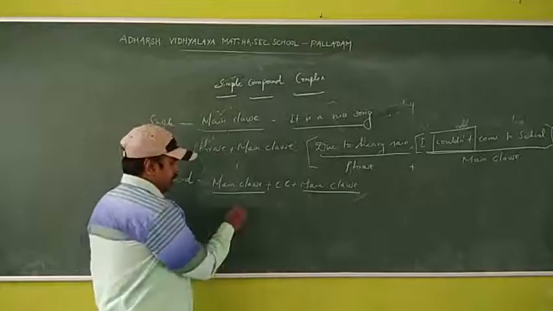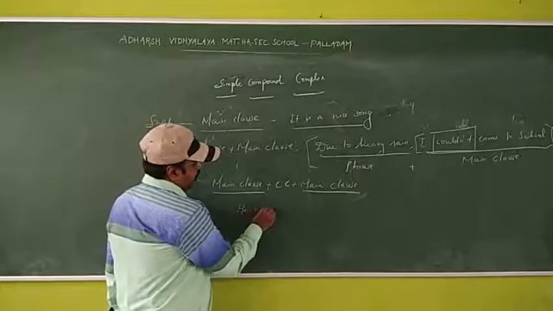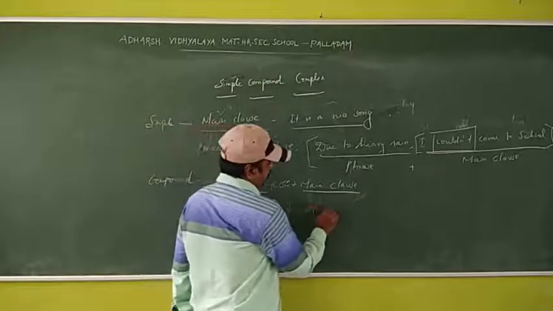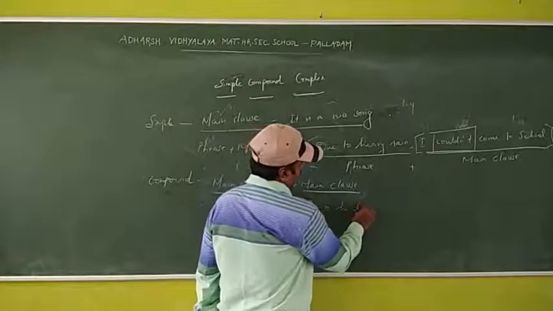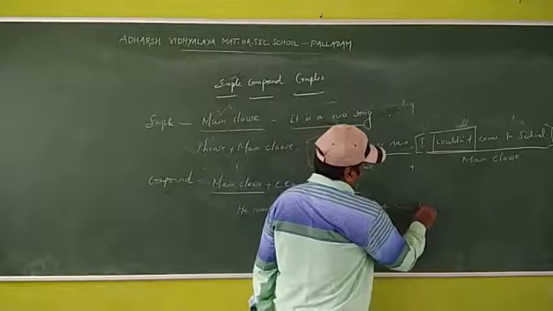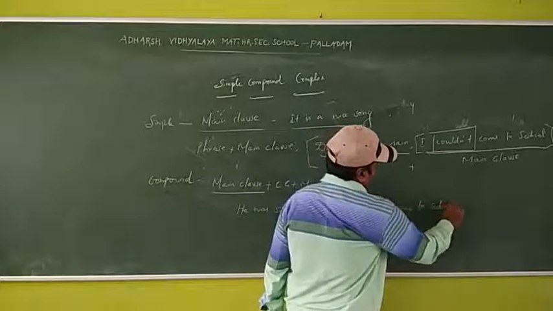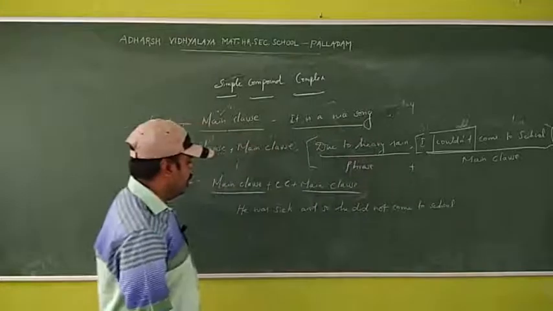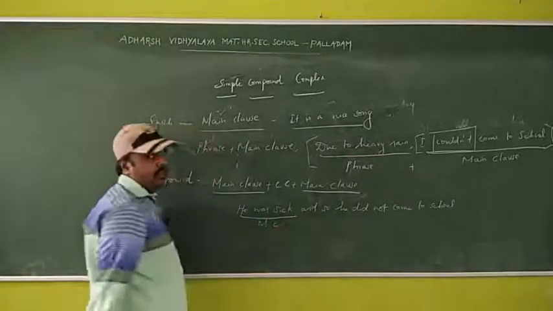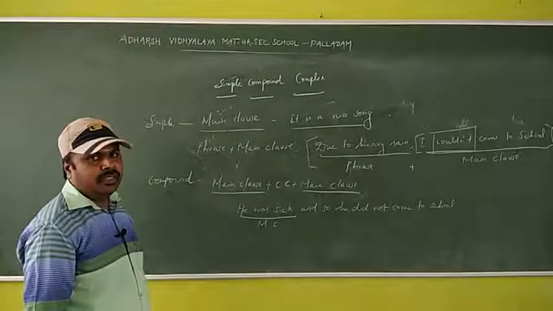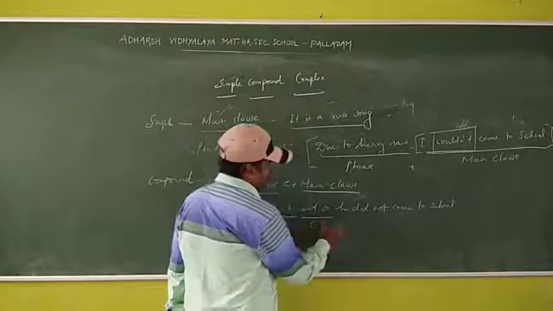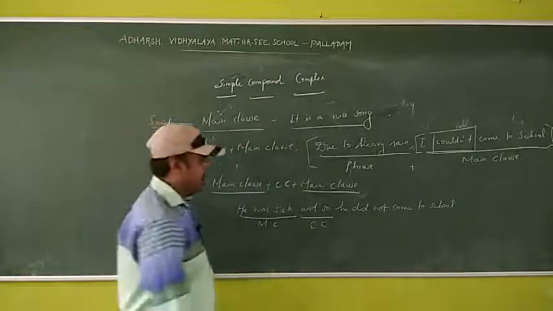For example, he was sick and so he did not come to school. Here, he was sick is a main clause. And is the coordinating conjunction.